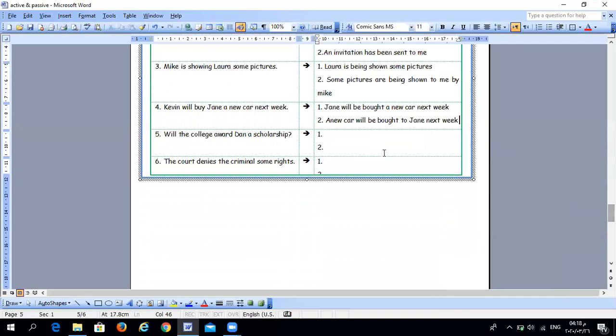The second one is a question. Yeah, let's start. Will the college award Dan a scholarship? Think about it. I will give you your time. Will the college award Dan a scholarship? Don't forget, if you have a question, it's easy. The same way you change any statement, use it, but put the helping verb at the beginning, and don't forget to change the verb.